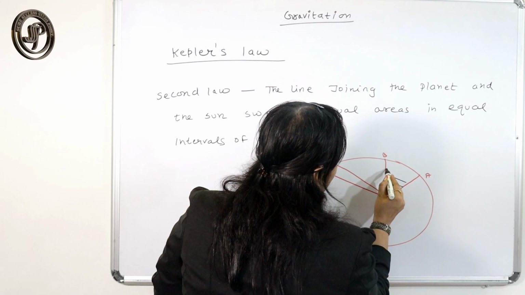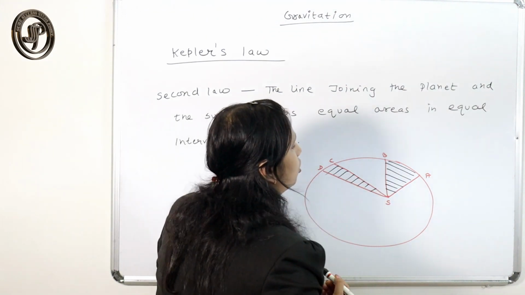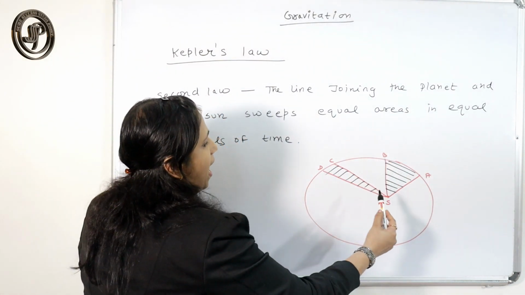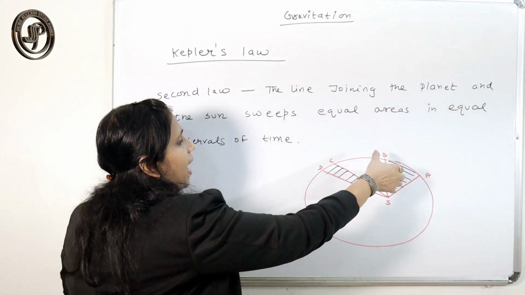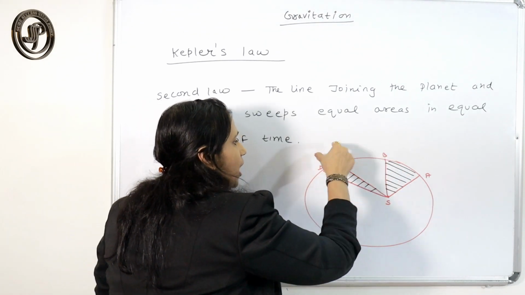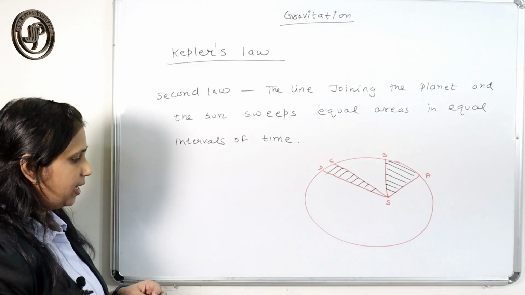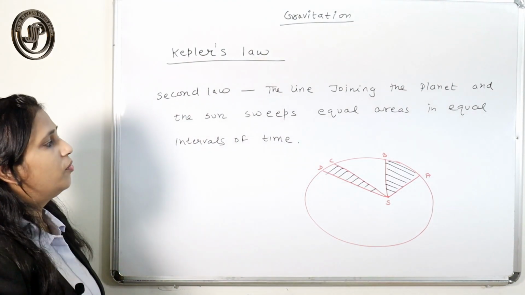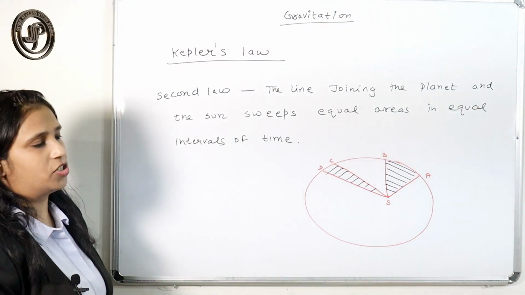Then Kepler's second law states that the area of SAB and the area of SCD are equal. Although the distances are not equal, the area swept by the planet would be equal if they travel in equal intervals of time.